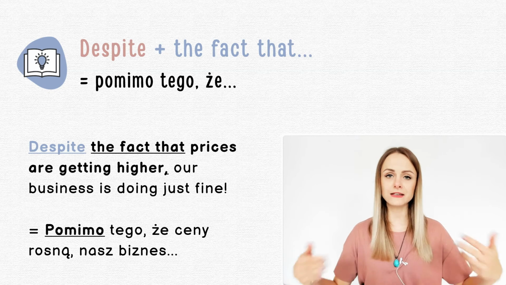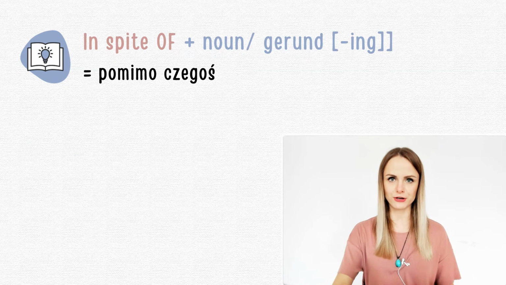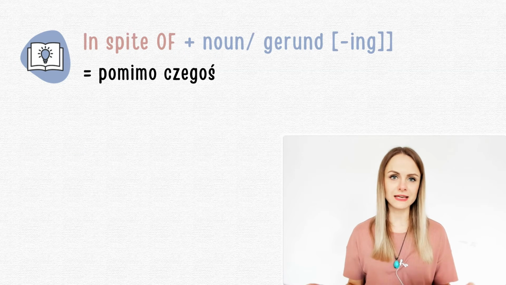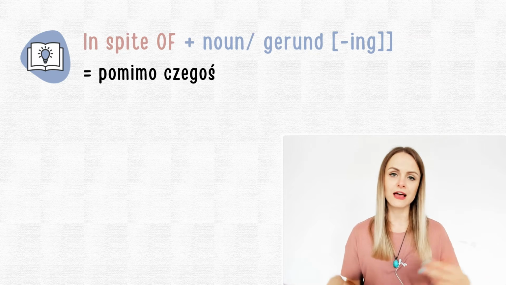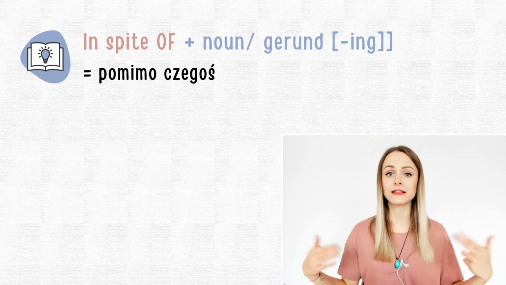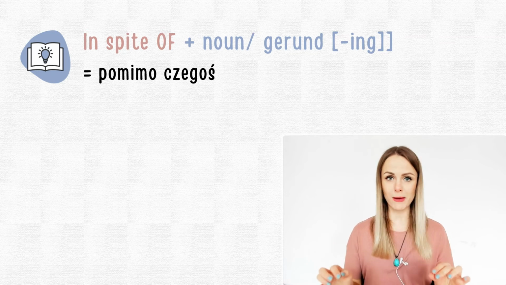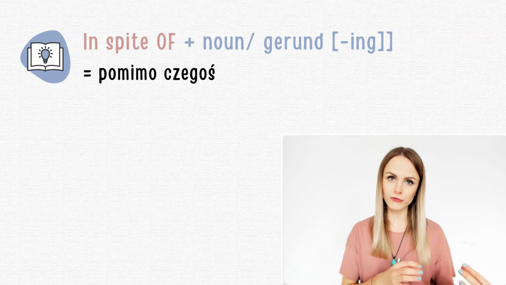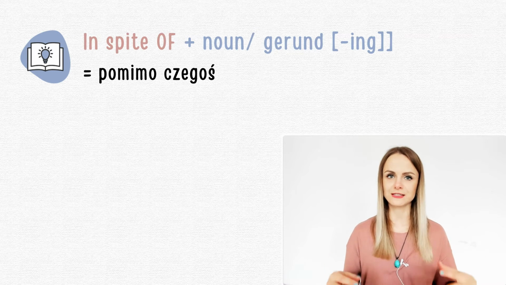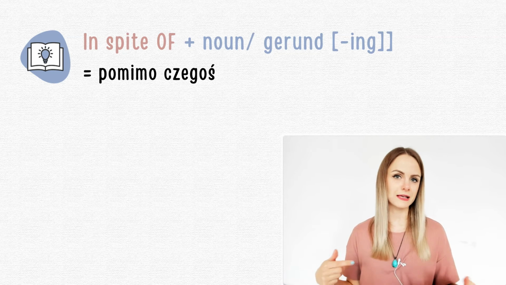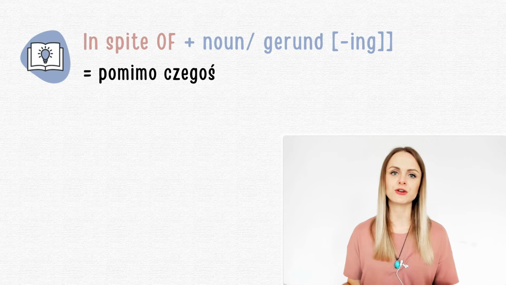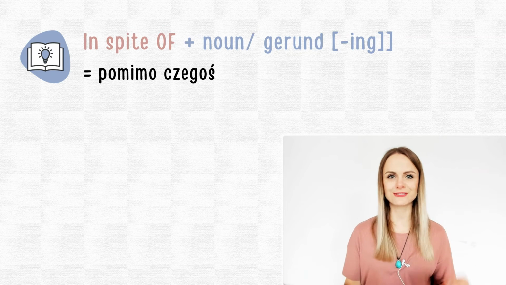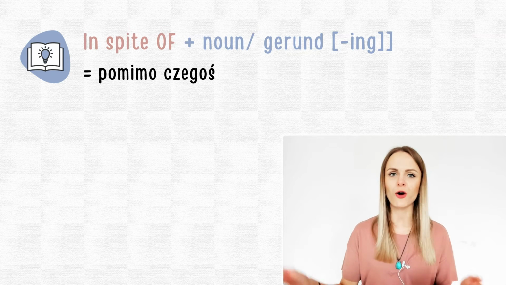Now let's have a look at this in spite of structure. But please remember that the meaning is exactly the same and you will have exactly the same structures like in the case of despite. But you need to remember that it's in spite of and the other one was just despite something. Okay? I would say that in spite of is a bit more formal. So if I were you, I would use despite more often. So you can just choose one version, there is no point using all of them.